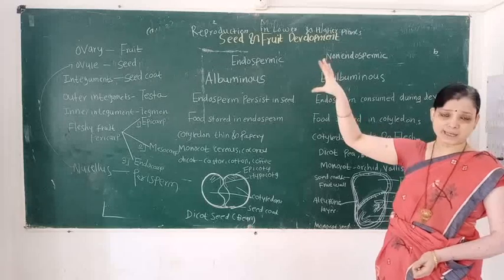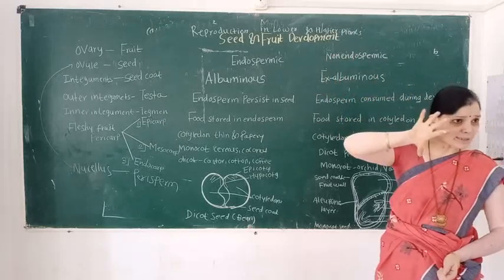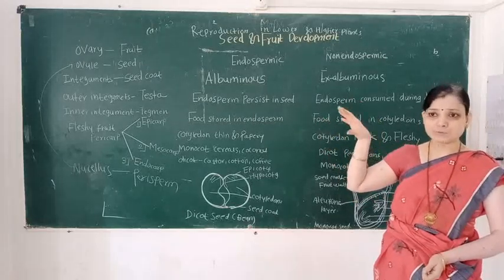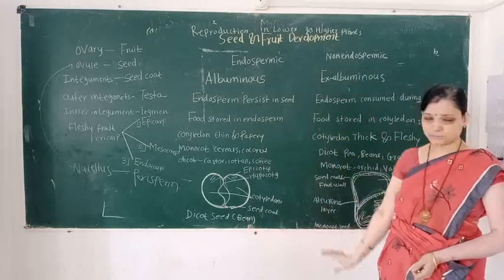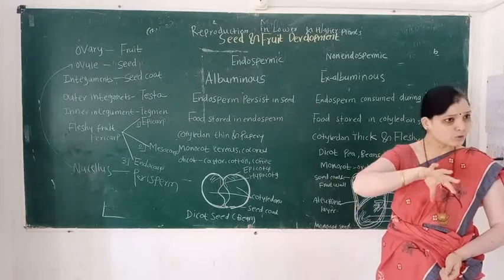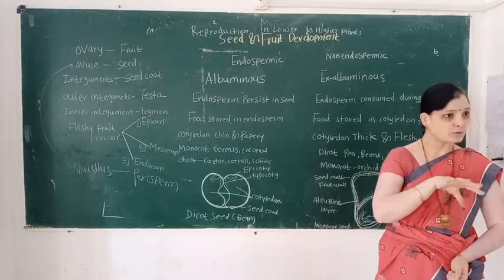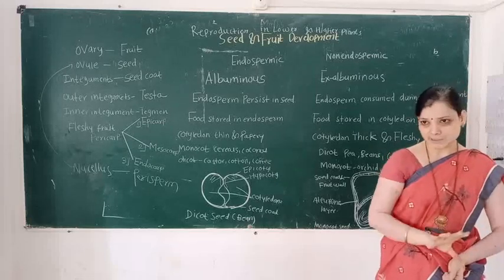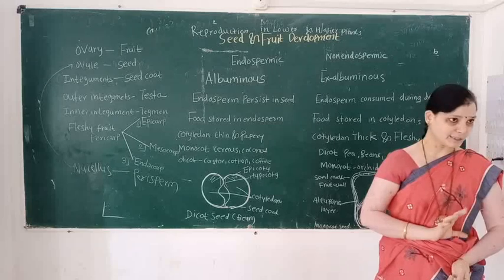So students, we will write the characteristics of the endospermic seed and non-endospermic seed in a distinguishing chart. From this lecture we will distinguish between endospermic seed and non-endospermic seed.